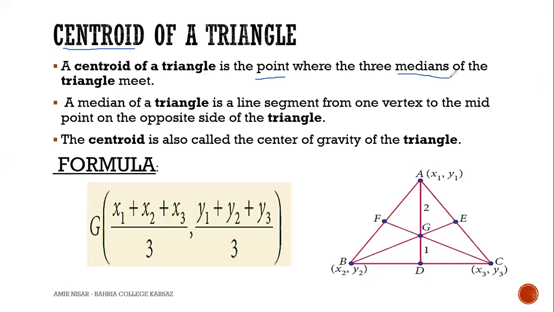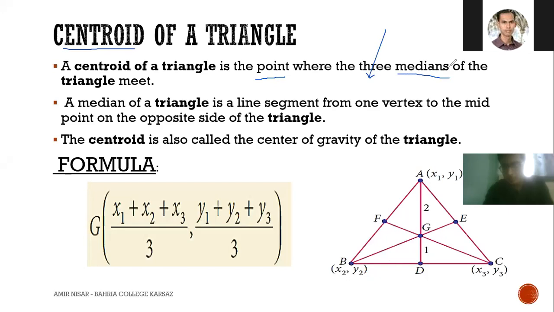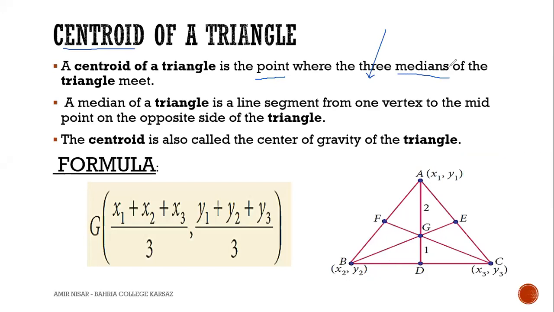Which line segment? I am showing you all these three medians in this figure. You all concentrate on this figure. Here we can see a line segment AD, and the second median BE, and the third median CF. All these three lines are the medians. Then how can we define these median lines? Median is a line segment that joins a vertex and the midpoint of the side opposite to that vertex.